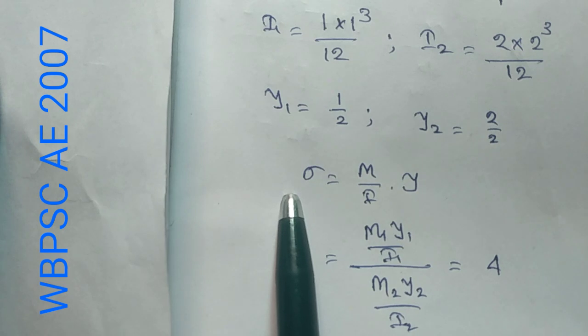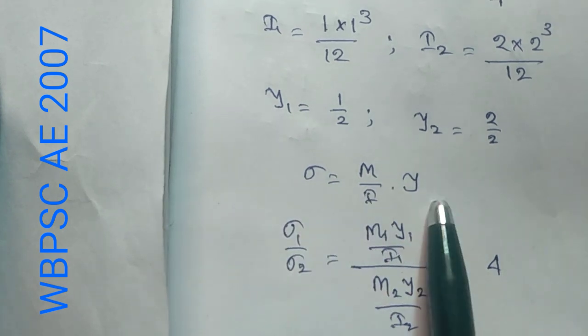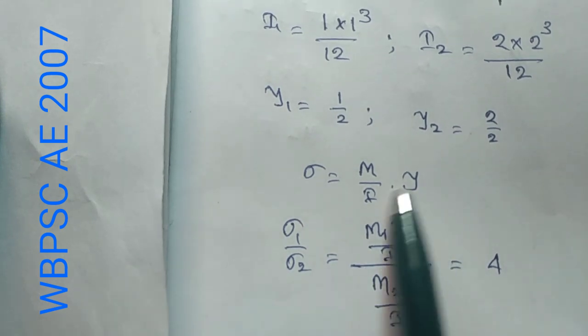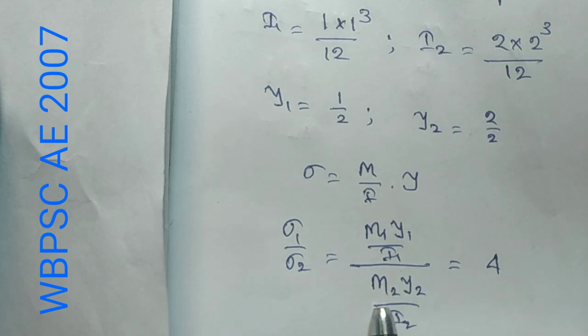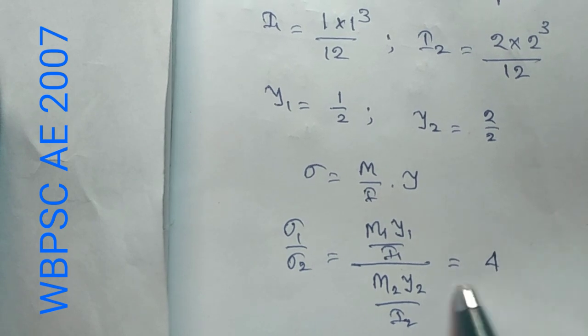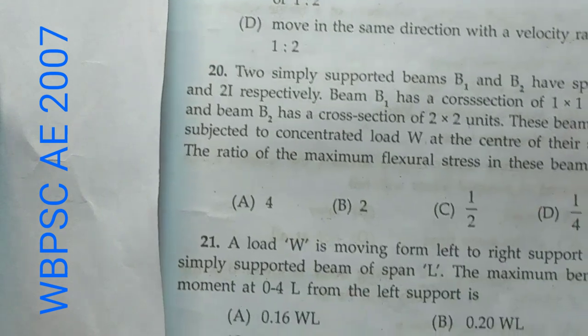We know that the flexural stress sigma equals M by I into y. So sigma 1 by sigma 2 equals M1 y1 by I1 divided by M2 y2 by I2. Putting the values, we get the value as 4. So option A is correct.